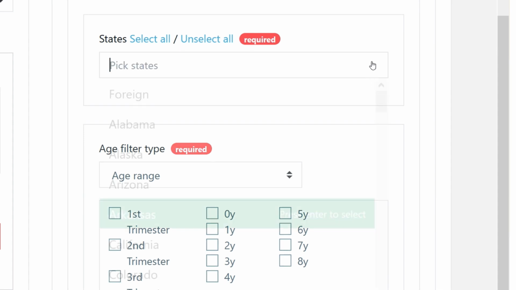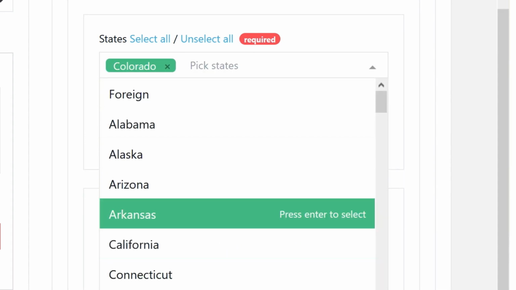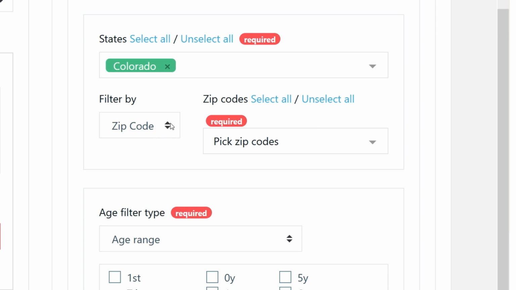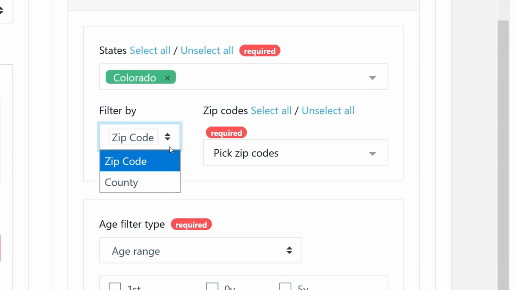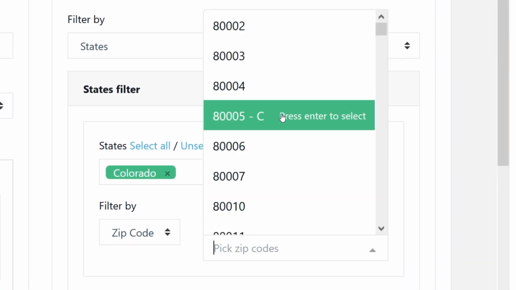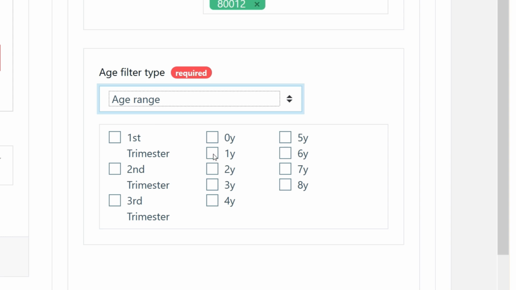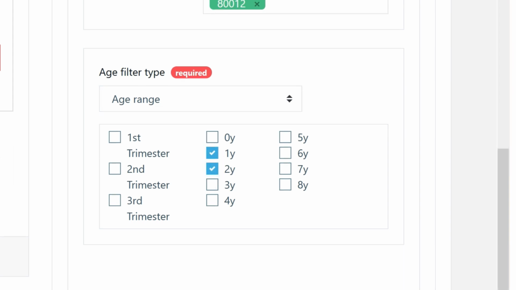To filter the message for your audience, select your state. You can select up to 3 states if neighboring communities across state lines are within a 1-hour drive. You can filter by either zip code or county, and you can select as many as you want. The second filter is by age. You can filter age in years or in months. This story time is for toddlers, so I'm going to select 1- and 2-year-olds.